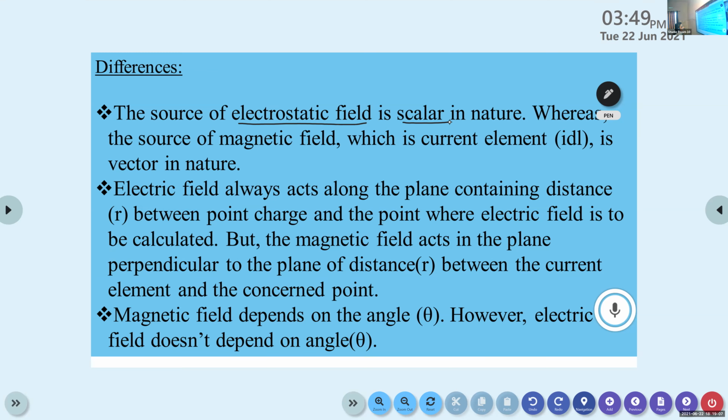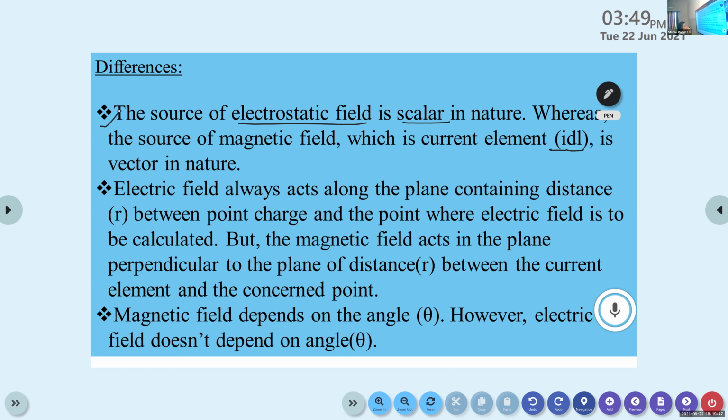But the magnetic field is produced by a current carrying conductor with current I and length dl. It is a vector quantity. This is the first difference.